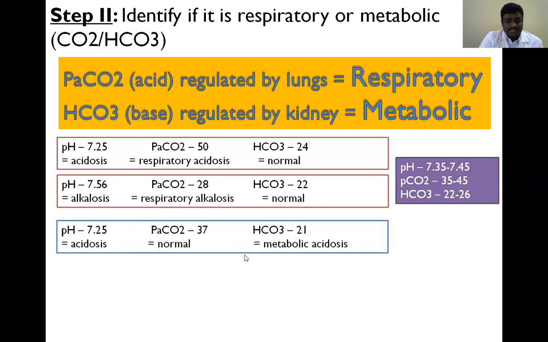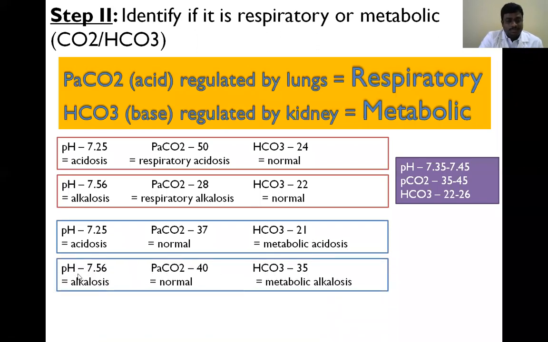Like that, here is a metabolic acidosis. Here pH is 7.25, which is less than 7.35, so it is acidosis. PCO2 is 37, which is in the normal range. Next, bicarbonate is 21, which is less than 22. So here the patient has metabolic acidosis.